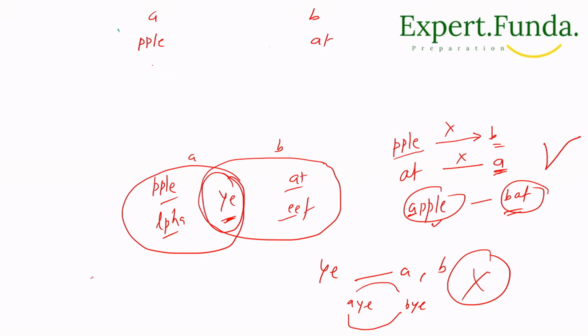Similarly here another prefix is LPHA, another is EEF. So these combinations we have here, these are the initial groups A and B. After the swap, these two will work. This will work, and similarly this will also work.